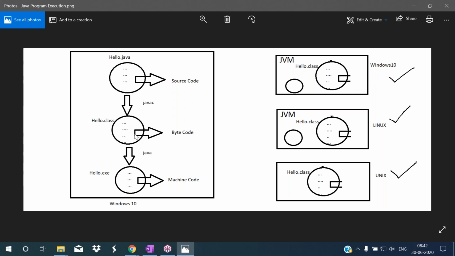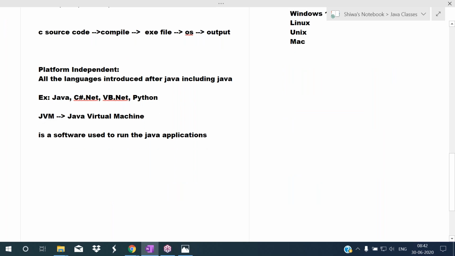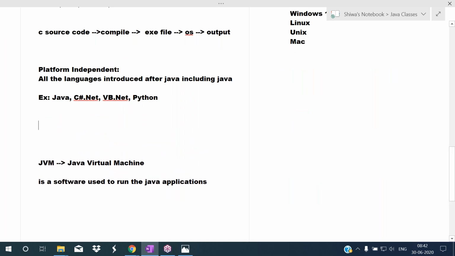Because of this bytecode and because of this JVM, Java became platform independent. In platform dependent programming languages, after compilation an exe file will be created.